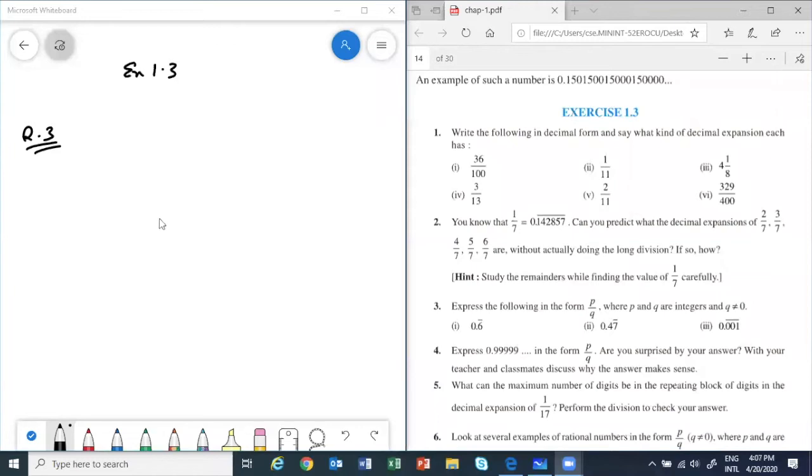I'm starting. You remember we did that question number 3 in the last class. We were doing question number 5. We stopped at question number 5. So remember what we said? We said that there can be a maximum of 16 digits that will repeat.